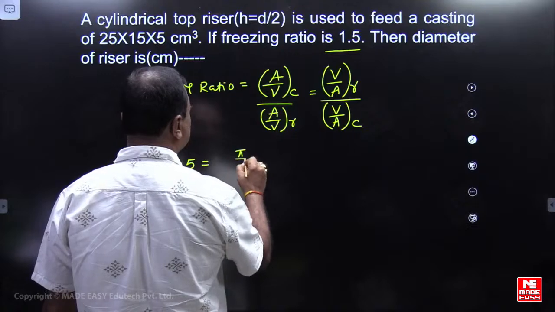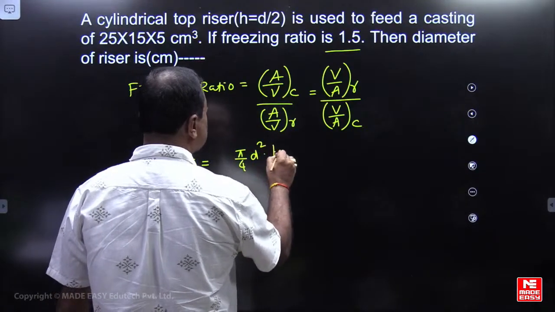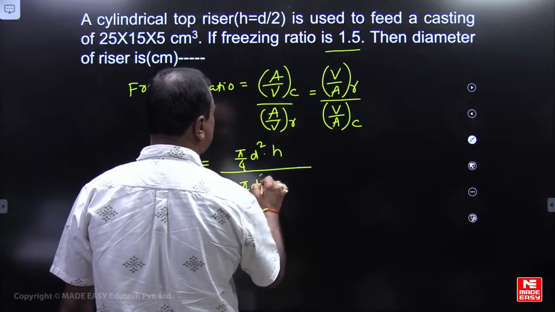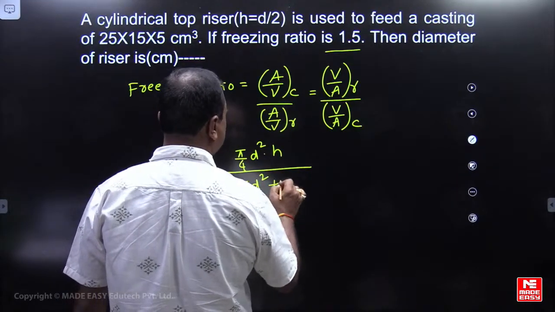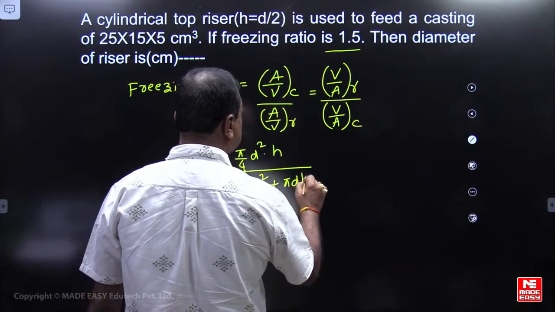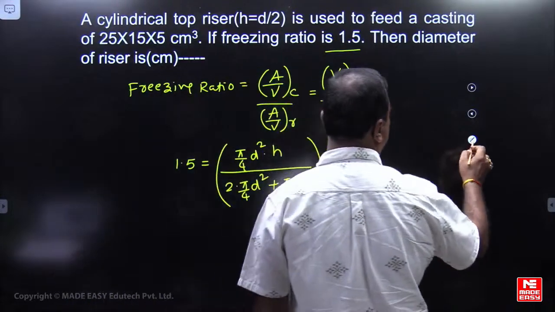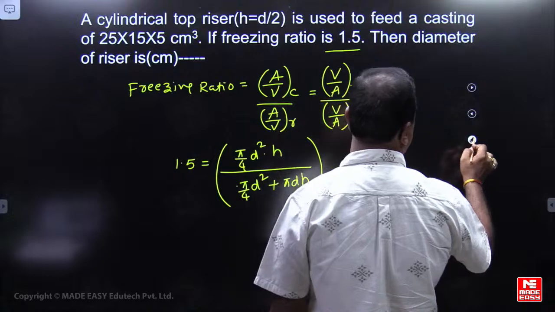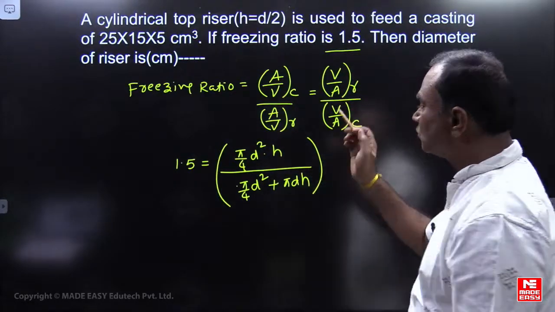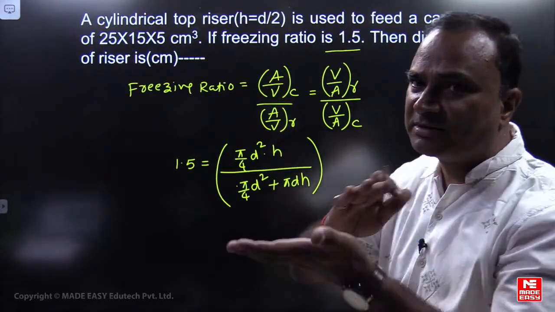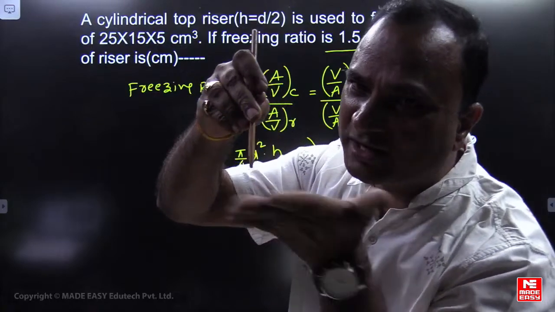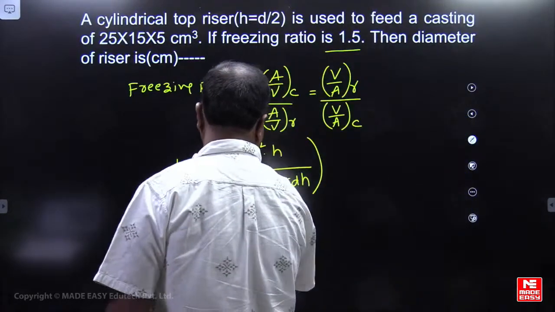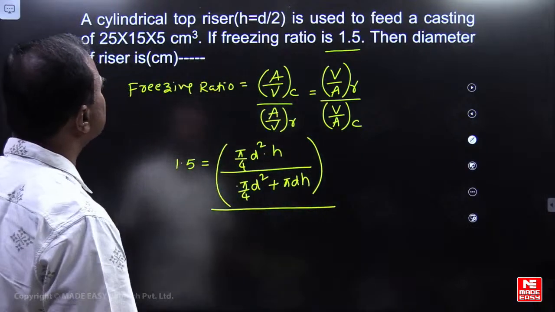Volume is pi by 4 D square H. Second equation: surface area is pi by 4 D square plus pi D H. There is no 2 here because it is a top riser, and from the bottom surface of the riser there is no heat transfer. Divided by volume to surface area of the casting.